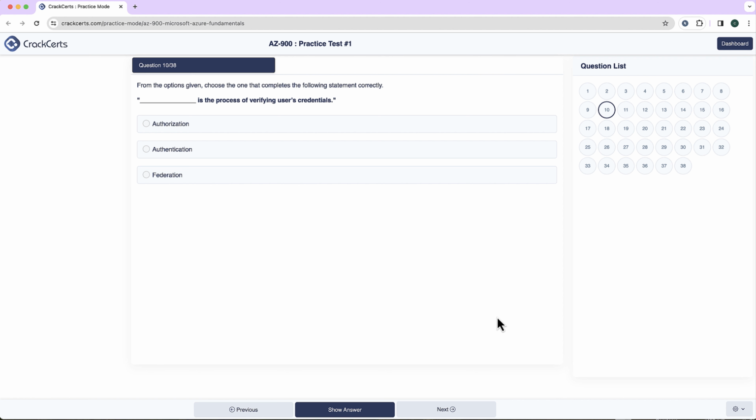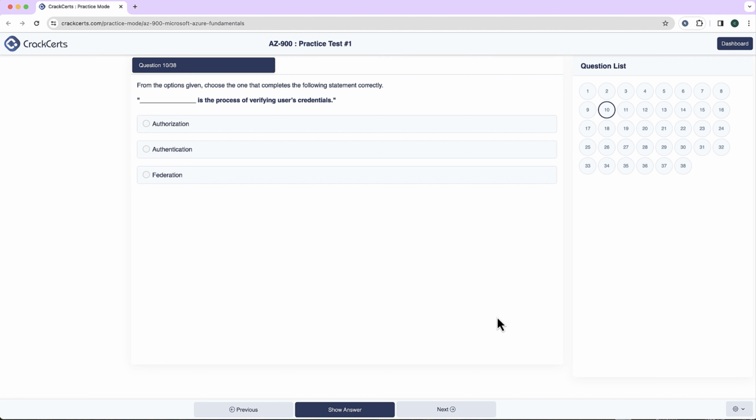This is the 10th question of the test 1, and the question says that from the options given below, choose the one that completes the following statement correctly. The statement is a fill in the blank statement. It says that dash is the process of verifying users' credentials. The options are authorization, authentication, or federation.